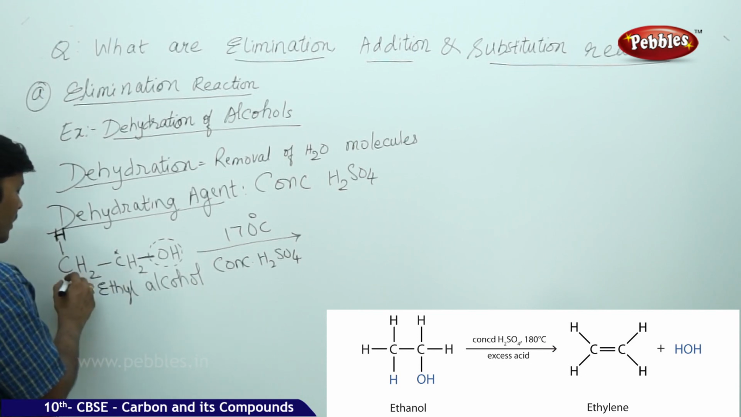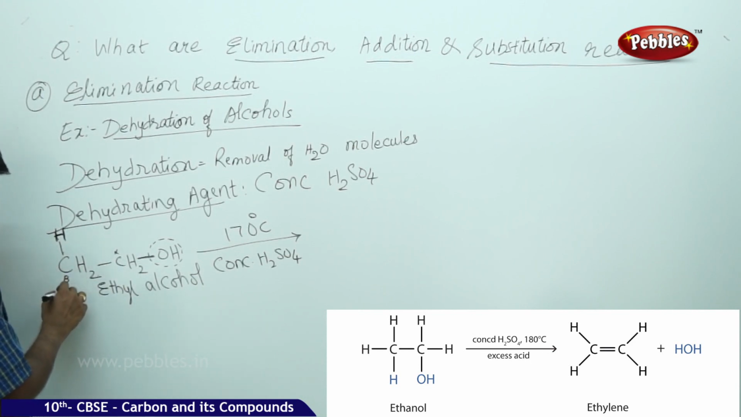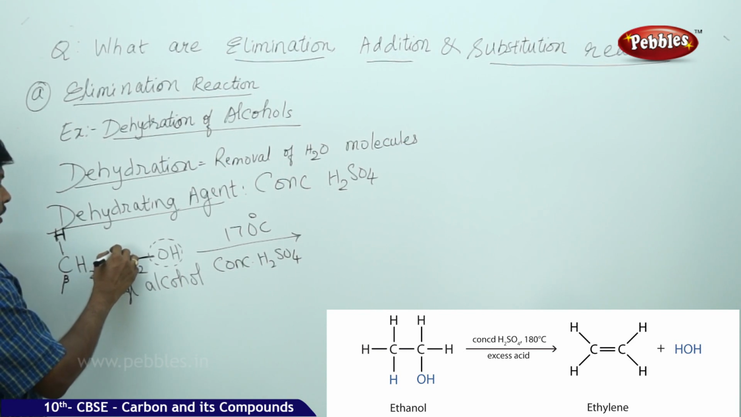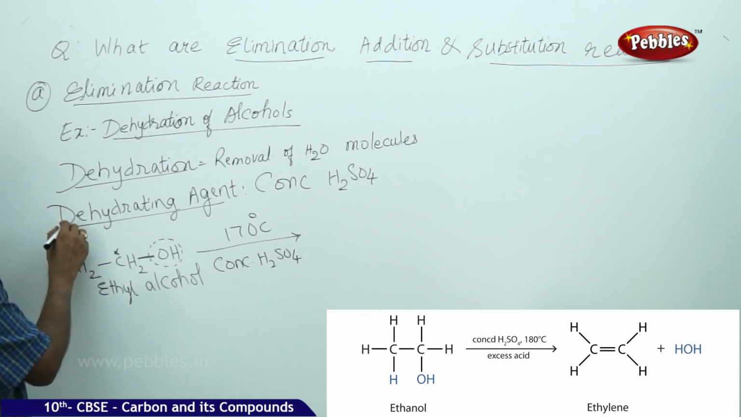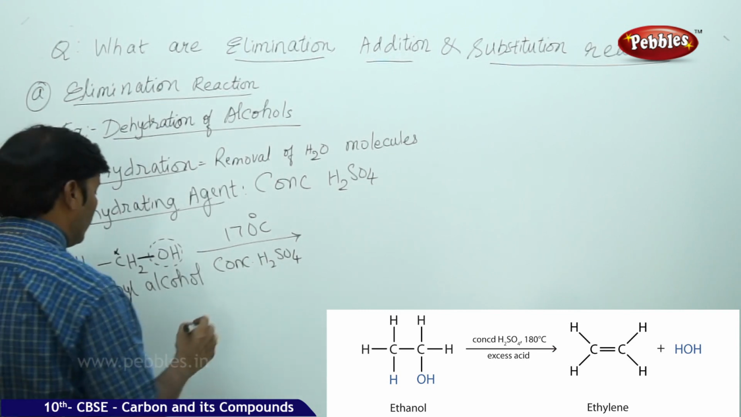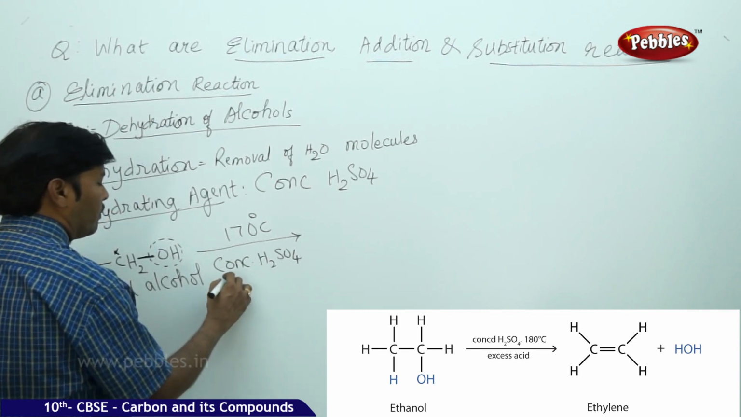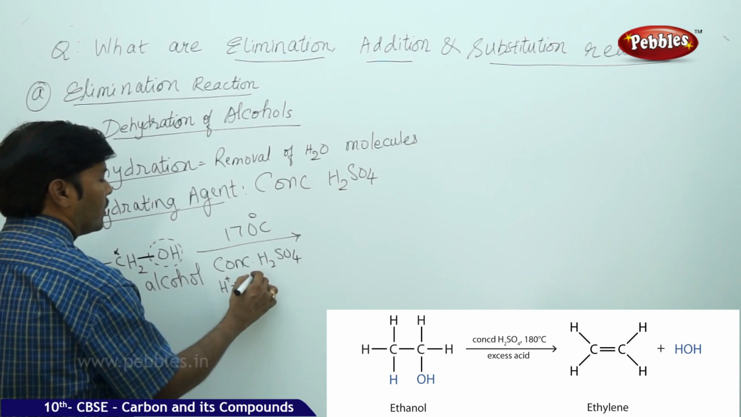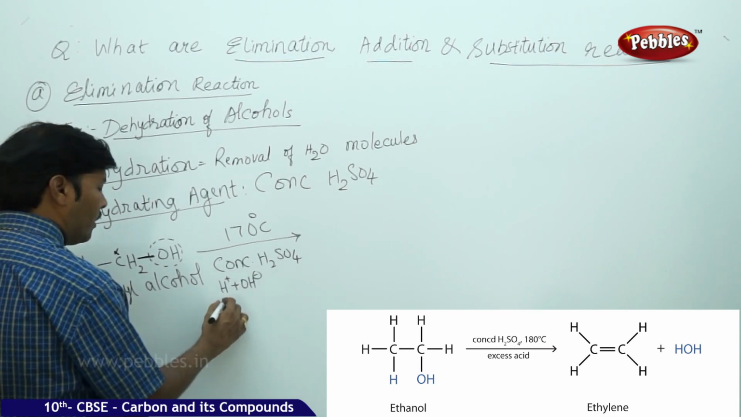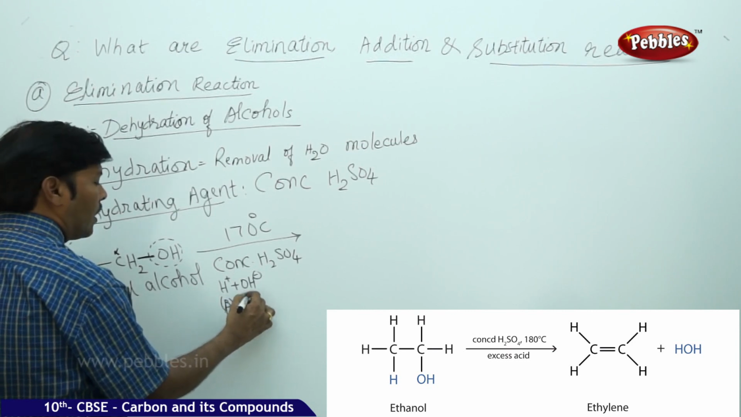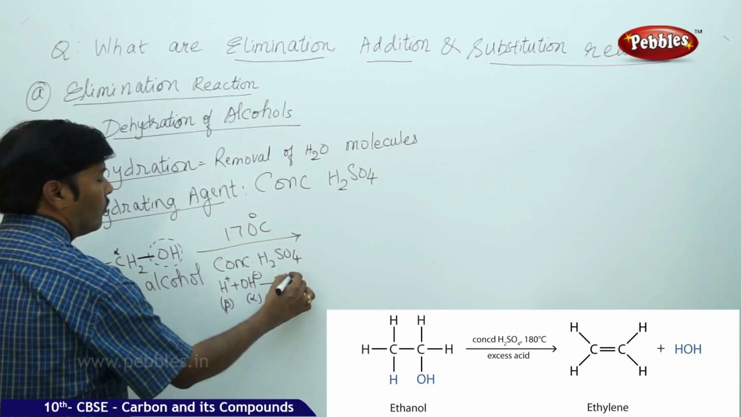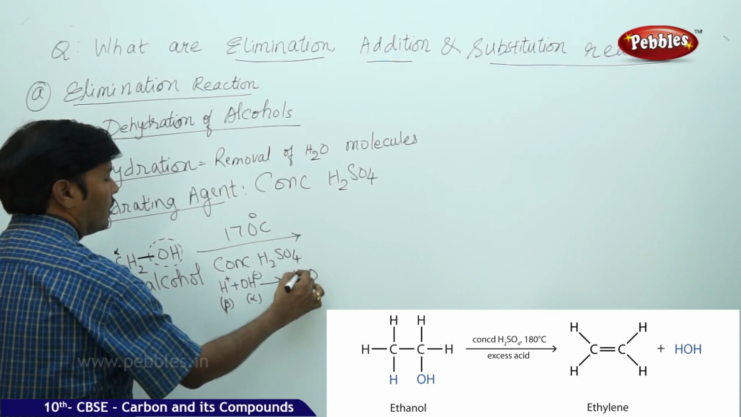Consider this as the alpha carbon and consider this as the beta carbon. From alpha we are removing the OH group, and from beta we are removing hydrogen. So this H plus and OH minus: H plus from the beta carbon and OH minus from the alpha carbon results in the removal of water.